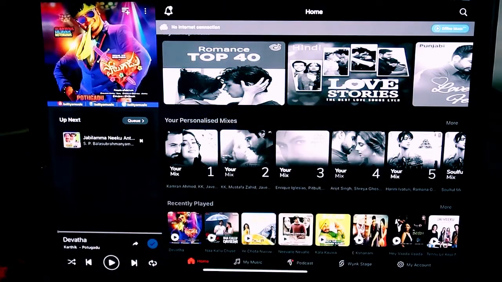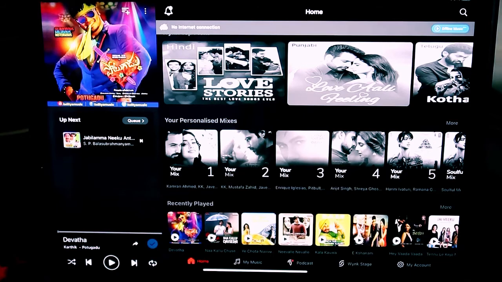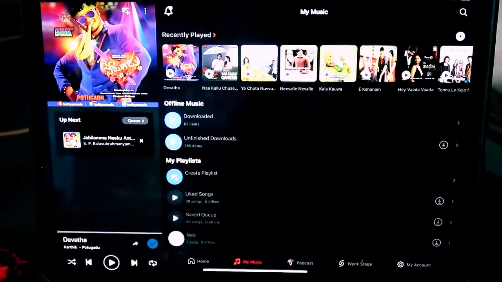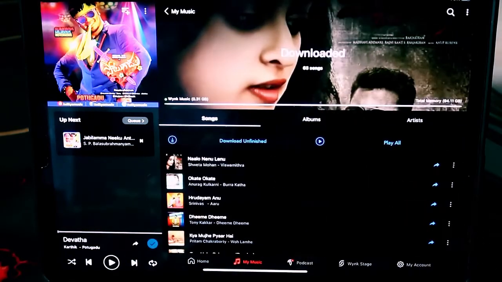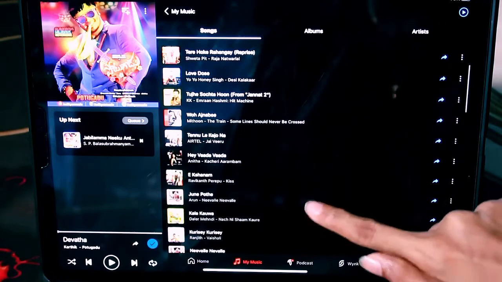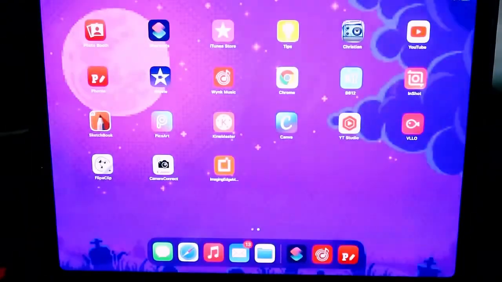As I'm an Airtel user, I'll use Wink for free. Okay, so I have downloaded a few of my favorite songs. I'll show you guys. Okay, so these are my few of the favorite songs. Okay, so this is the Wink Music.